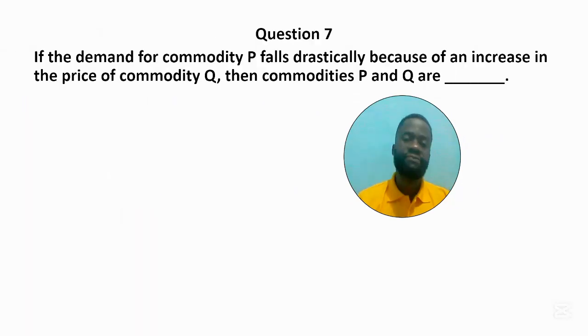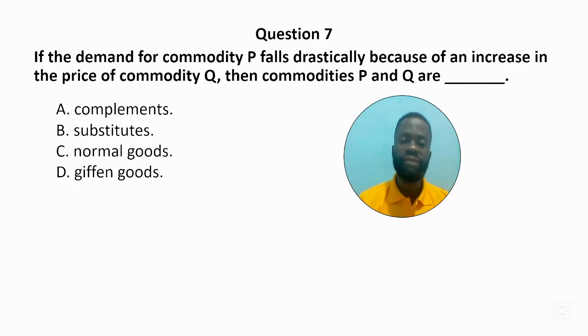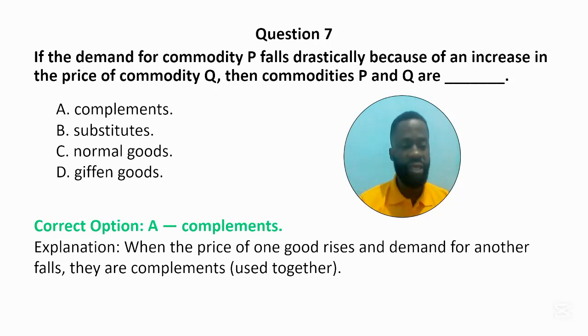Next question. If the demand for commodity P falls drastically because of an increase in the price of commodity Q, then commodities P and Q are dash. A. Complements. B. Substitute. C. Normal goods. And D. Giffen goods. The correct answer to the question is option A.